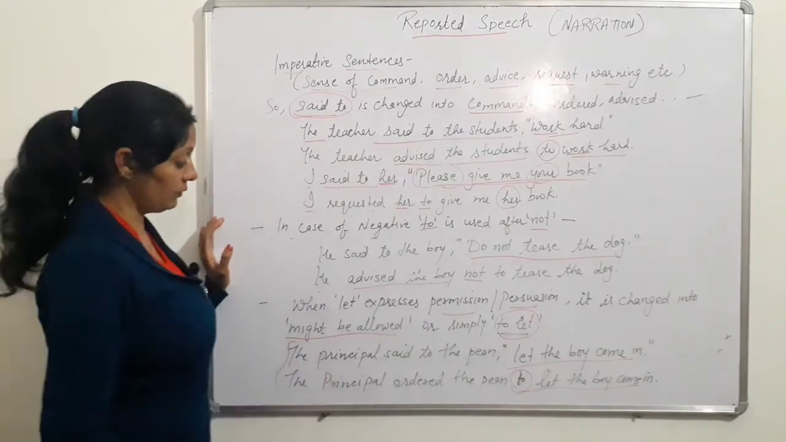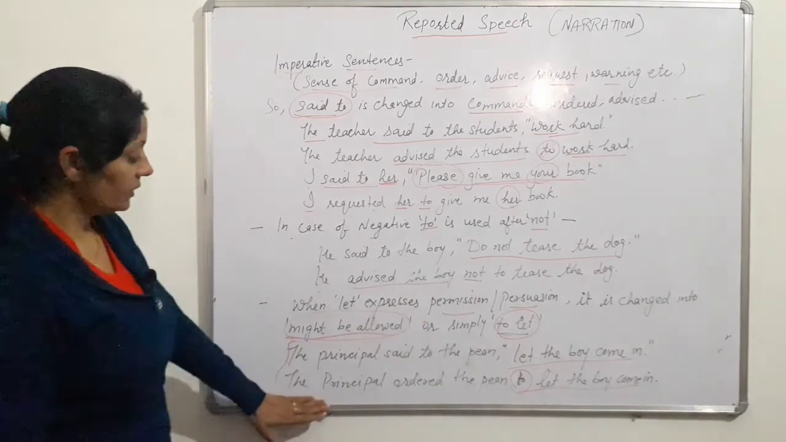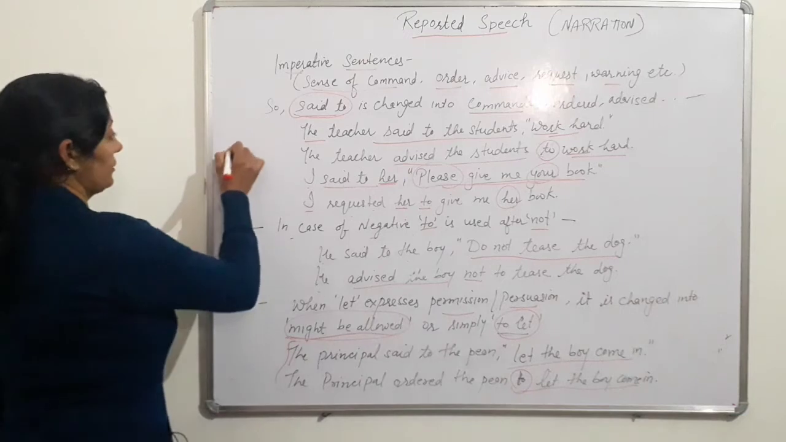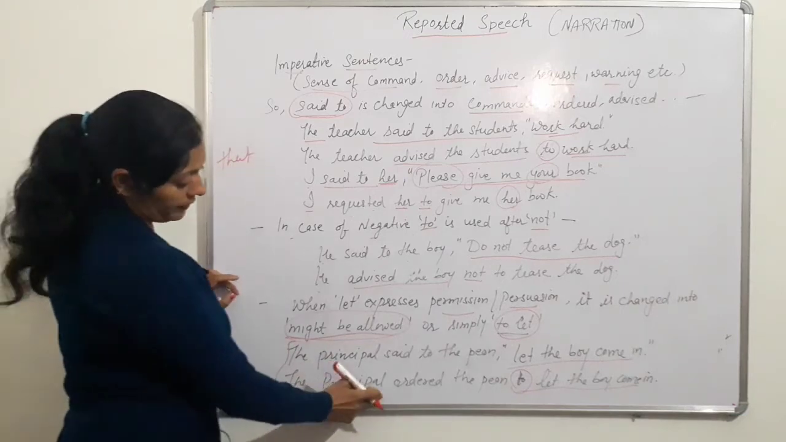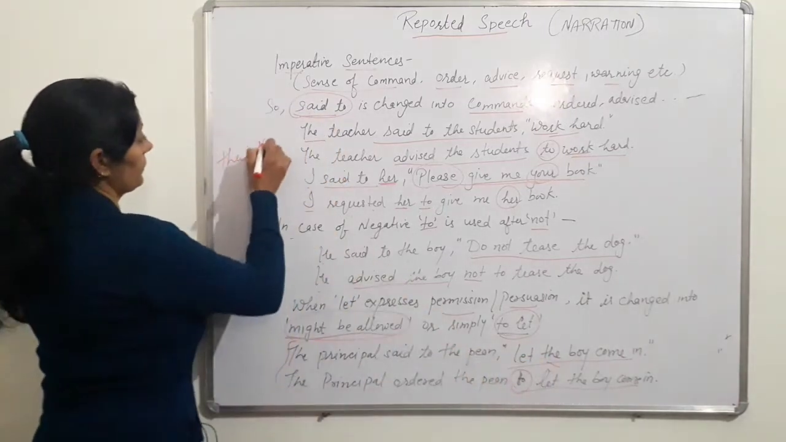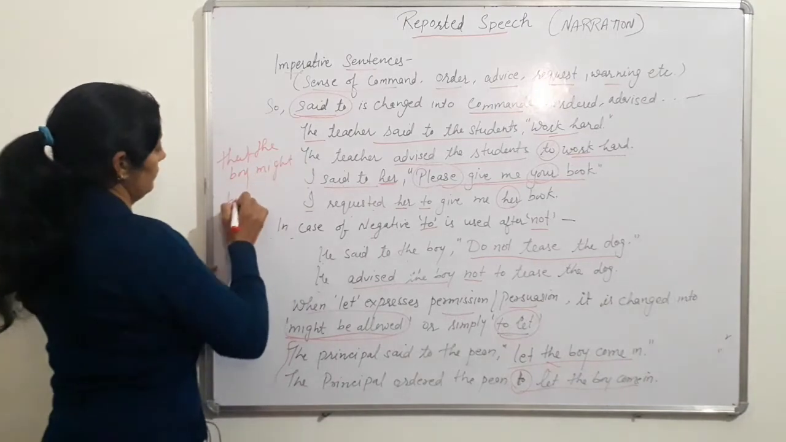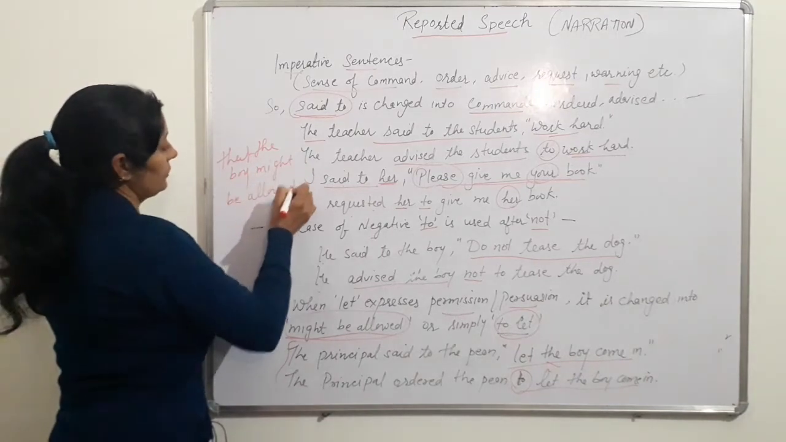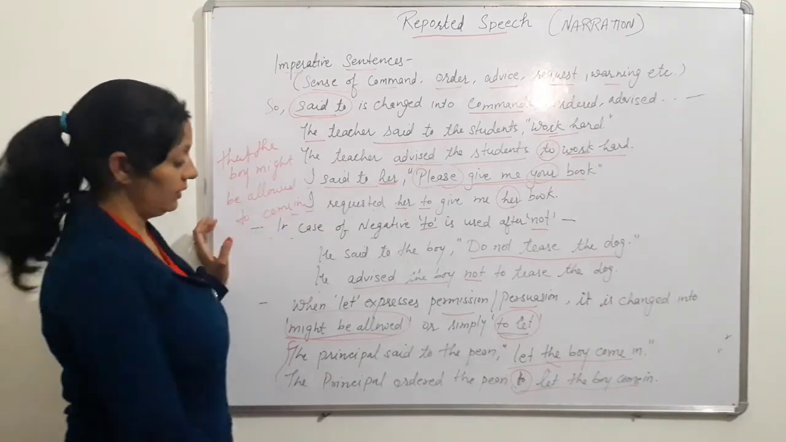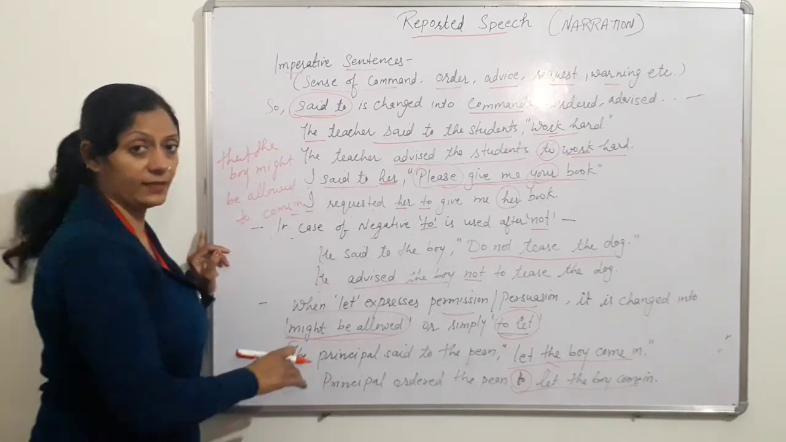And the same sentence we can change by using 'might be allowed'. The principal ordered the peon, then we use the conjunction 'that'. The principal ordered the peon that the boy might be allowed to come in, and a full stop at the end. In both of these ways, we can change this sentence.